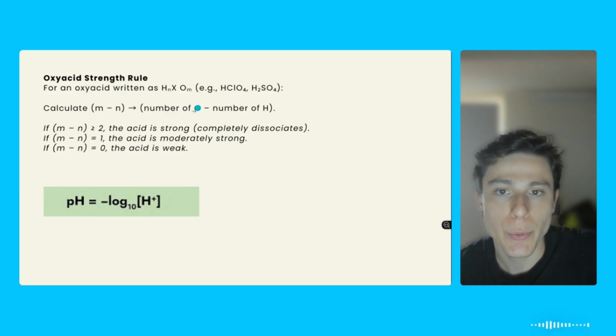So in this example here, we have 4 oxygens and just 1 hydrogen. So 4 minus 1, we're gonna have the number 3. If you have a number equal to or above 2, that is a strong acid.